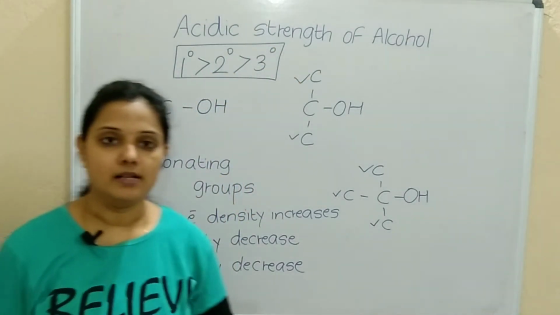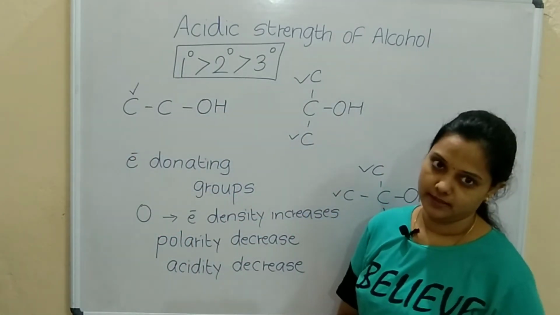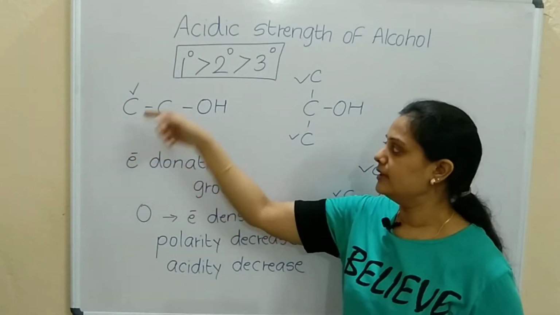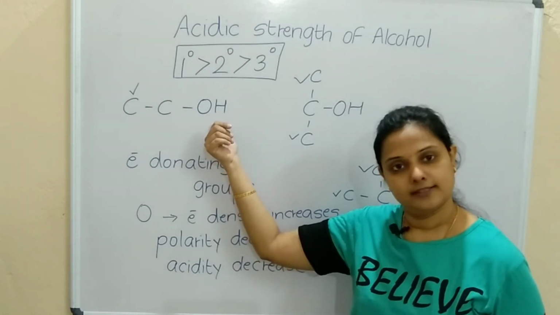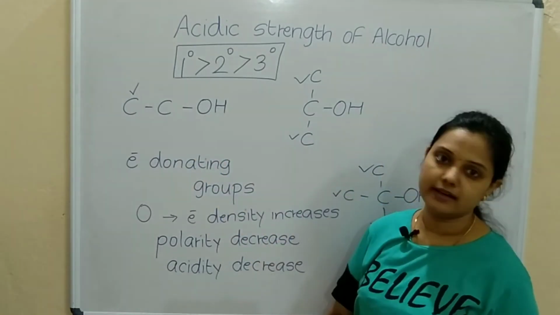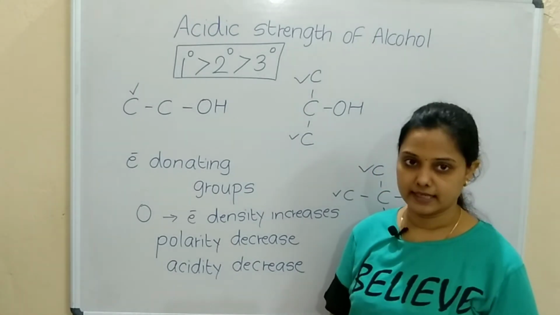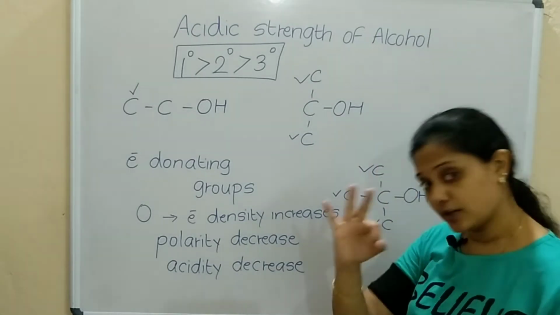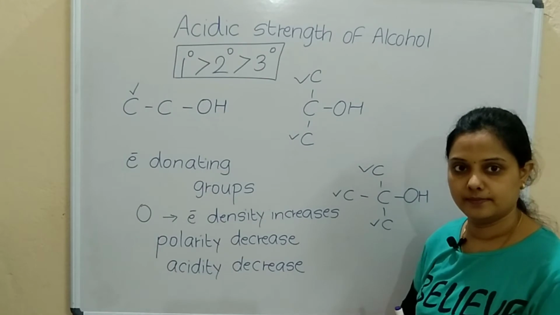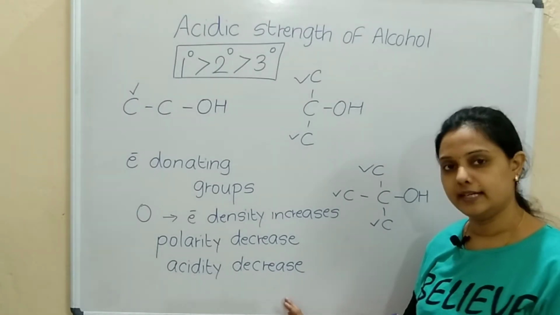So primary alcohols are the most acidic in nature, then secondary, then tertiary. Why? Because only one group is there. Correct? And it will donate electrons to oxygen. Right? So the electron density in case of primary will be less than secondary and tertiary. If polarity decreases, acidity also decreases. In case of tertiary, three alkyl groups are there, so more electrons will be on oxygen, so polarity will be less here. Therefore, acidity will also decrease.